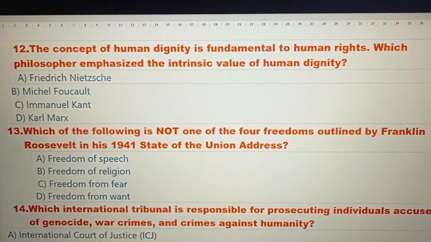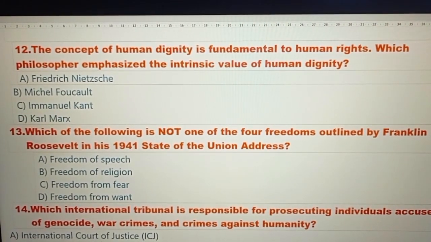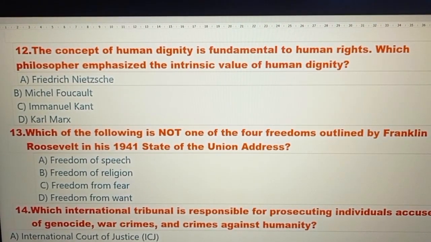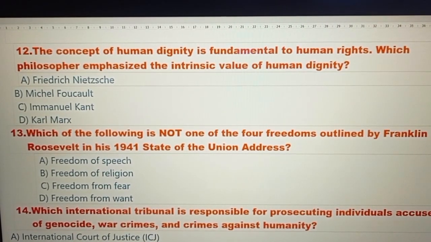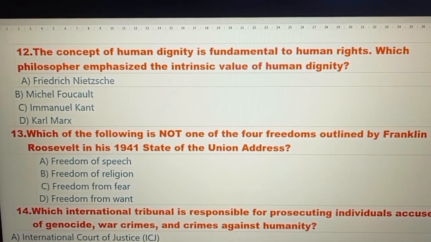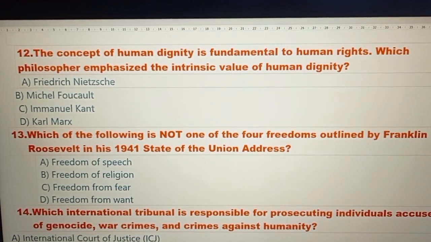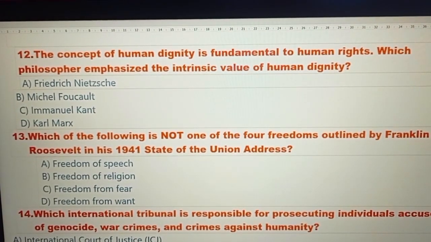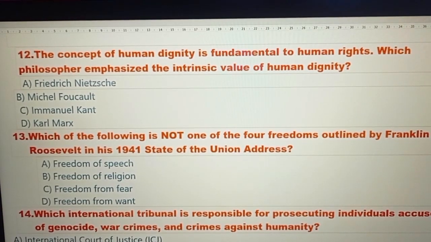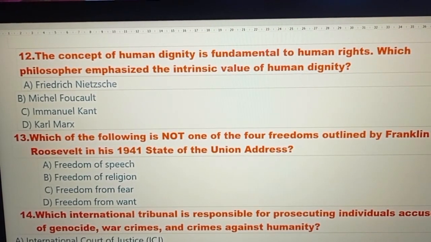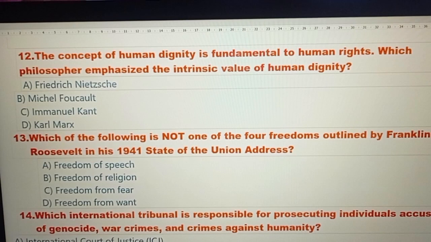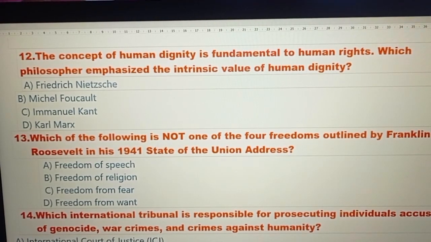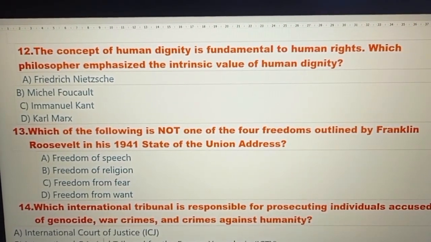Question number 12. The concept of human dignity is fundamental to human rights. Which philosopher emphasized the intrinsic value of human dignity? Option A. Friedrich Nietzsche. Option B. Michel Foucault. Option C. Immanuel Kant. Option D. Karl Marx. And the right answer is option number C. Immanuel Kant.